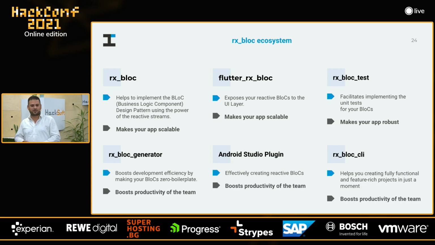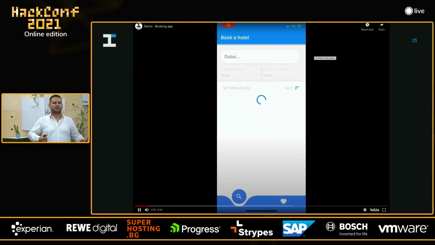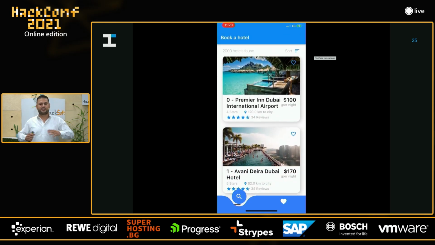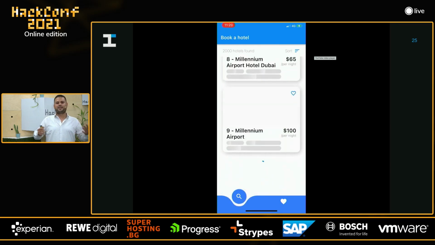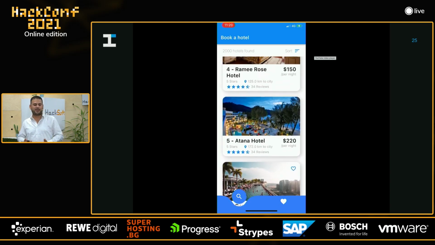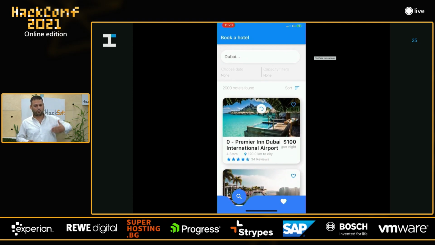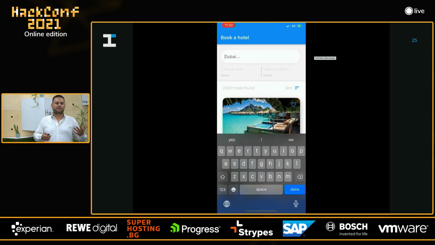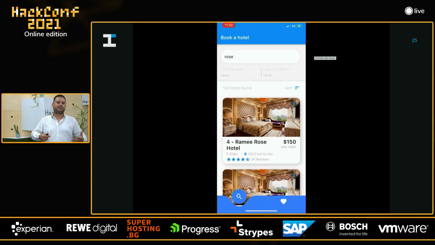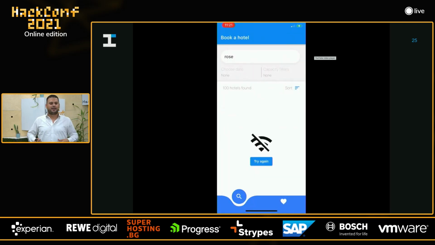So we have the architecture, we have the state management solution, and it's time to build our application, right? And this is a booking application. Basically, we have hotels with some information about the hotels. We have plenty of hotels, and that's why we need to build an infinite scroll, or in other words, pagination. We need to provide the possibility to refresh the list of the hotels, and that's why we have pull to refresh. And of course, we need to provide the possibility for searching the hotels so our users can find the hotels that they're looking for. And of course, we need to have error handling.